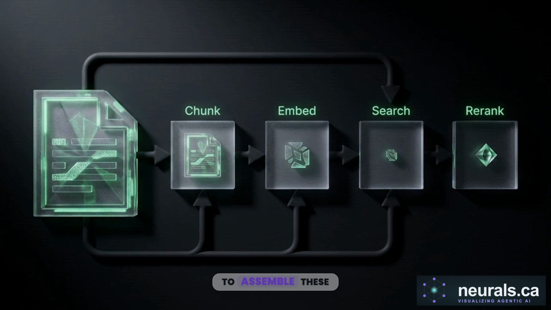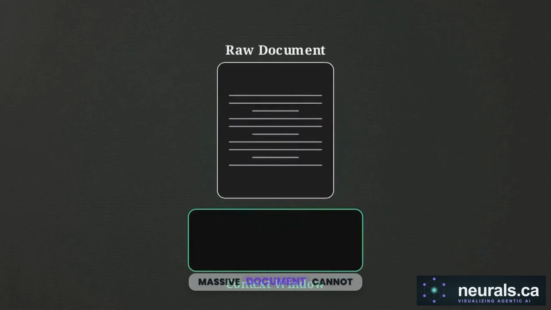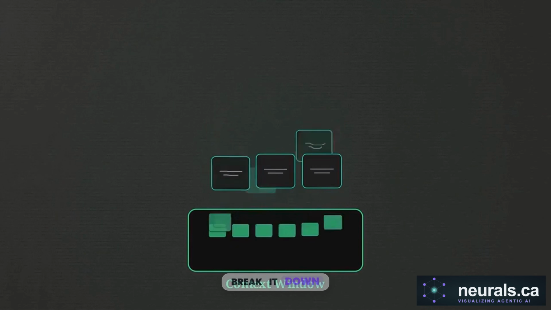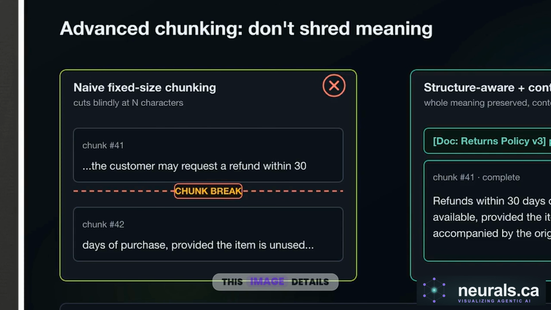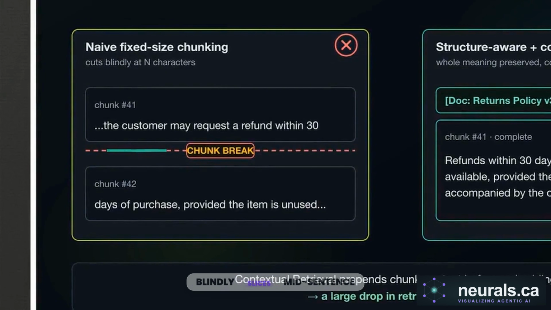The goal is to assemble these blocks into a sequence where every stage adds a specific layer of verification to the data stream. The first critical operation is chunking. A massive document cannot fit into a database or a context window all at once, so we have to break it down into digestible pieces. This image details the outdated baseline, naive, fixed-size chunking. It cuts text by a strict character limit. Counting characters rather than meaning, the window blindly slices mid-sentence. This severing strips chunks of context, leaving fragments like "the company" unanchored without preceding nouns.